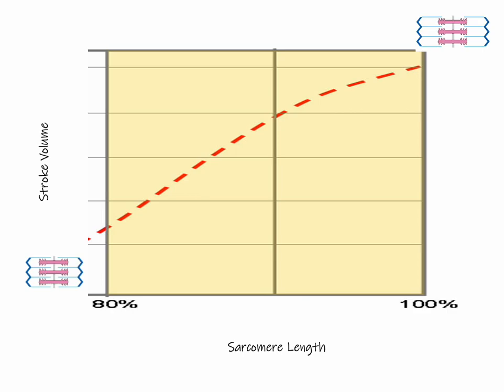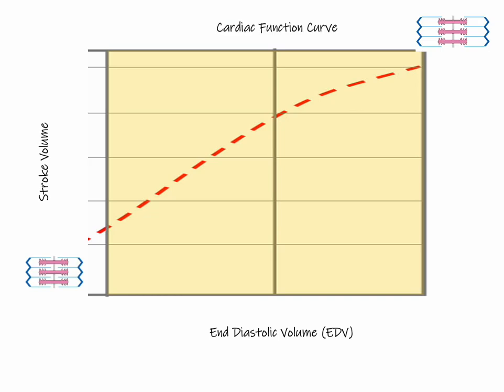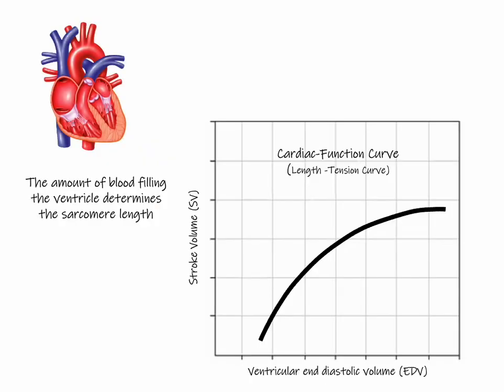The X-axis represents sarcomere length prior to stimulation, and the length of the sarcomeres in the heart is going to be dictated by the amount of blood that's returning to the heart. It's going to be the amount of blood that's in that ventricle prior to stimulation, and that is the end diastolic volume. So now we have axis labels that really are much more useful clinically. End diastolic volume and how it relates to stroke volume. So this is going to give us what's referred to as a cardiac function curve.